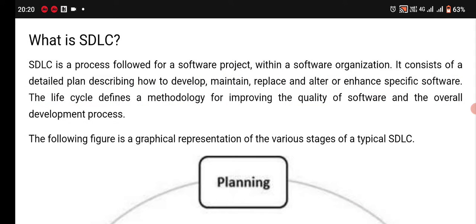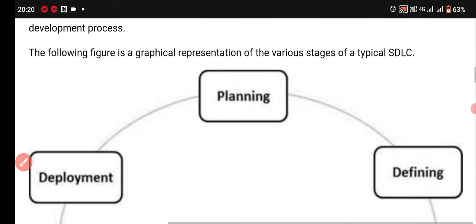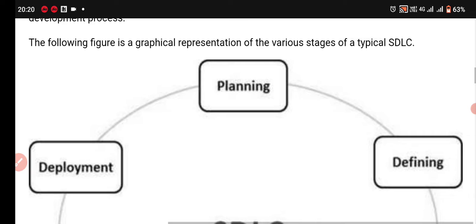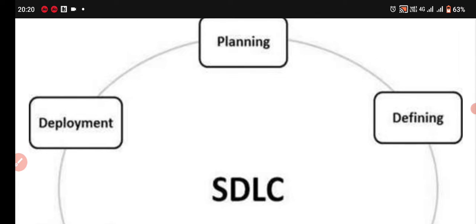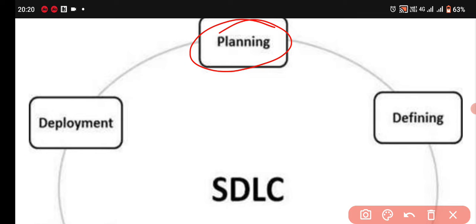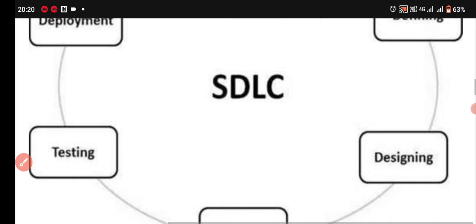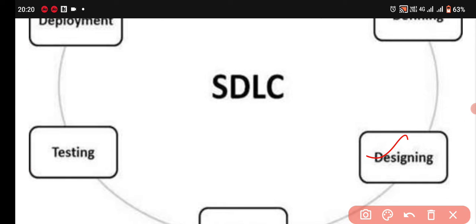The following figure is a graphical representation of the various stages of a typical SDLC. First we plan the software, second we define the software, and after this we design the software.